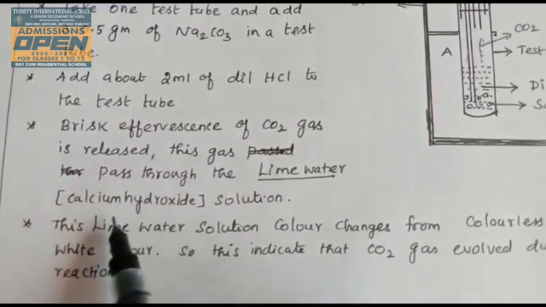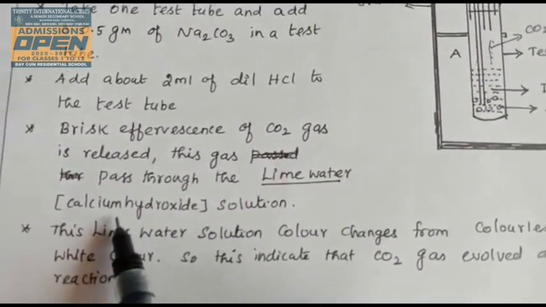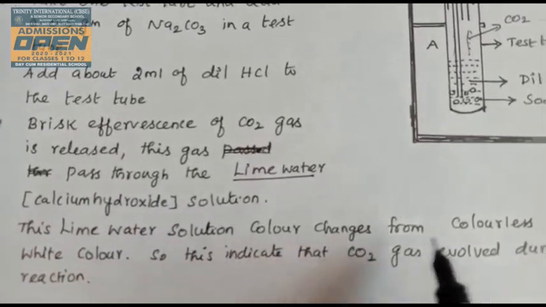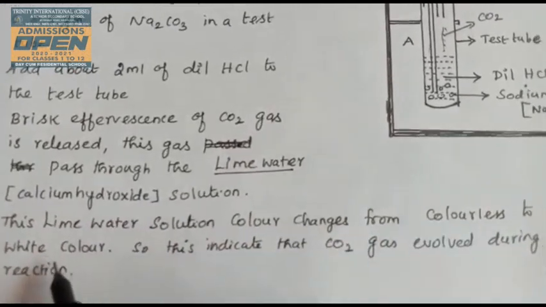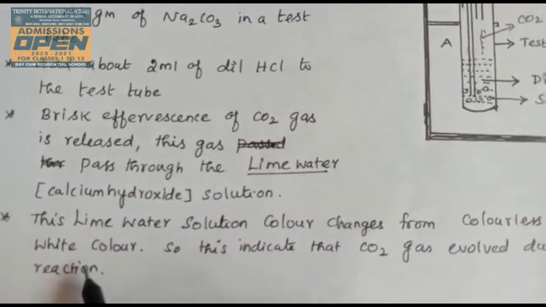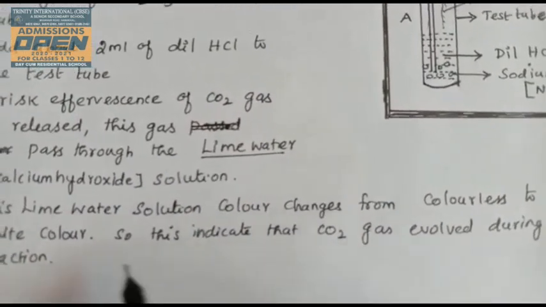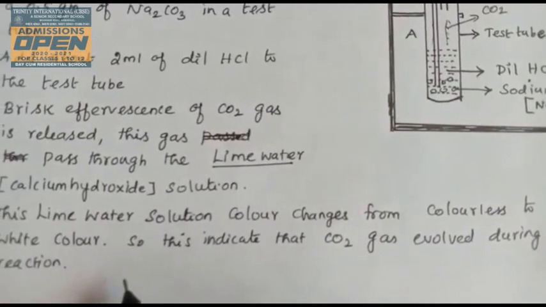Lime water, another name is calcium hydroxide solution. Its chemical name is calcium hydroxide solution. This lime water changes color from colorless to milky white. Within a fraction of a second, a milky white formation appears. That indicates carbon dioxide evolved during this reaction.